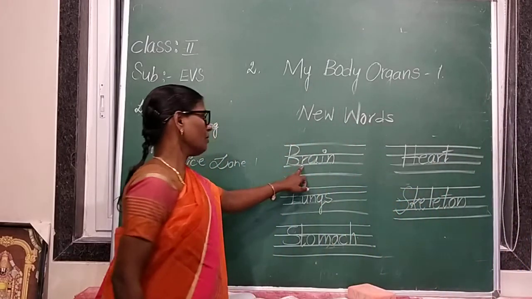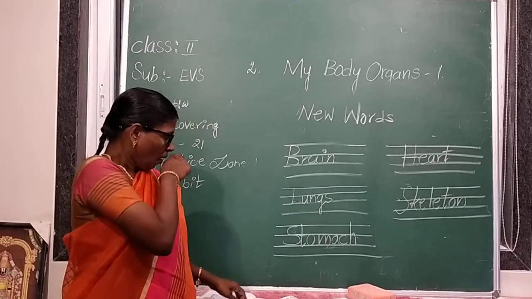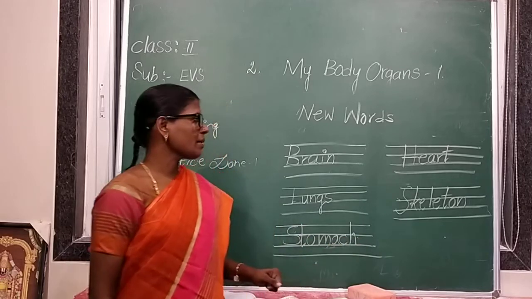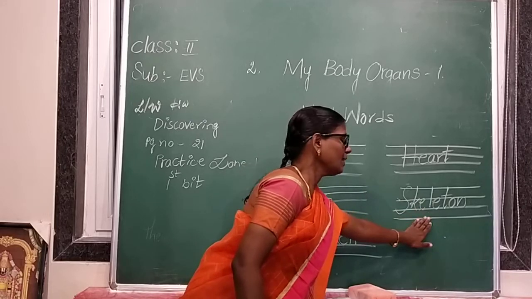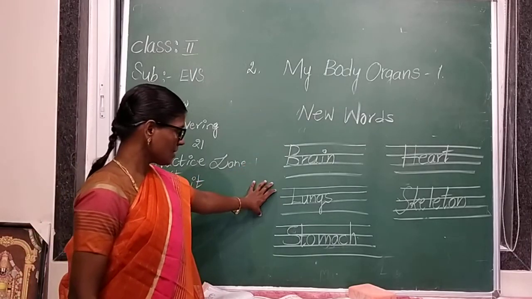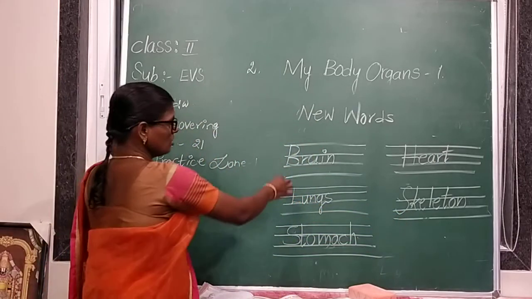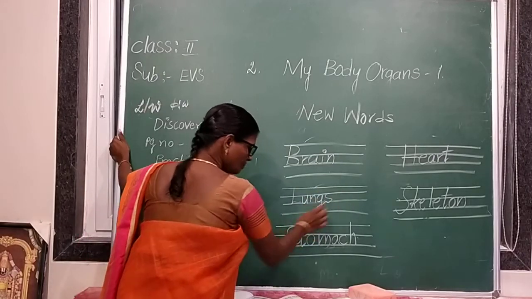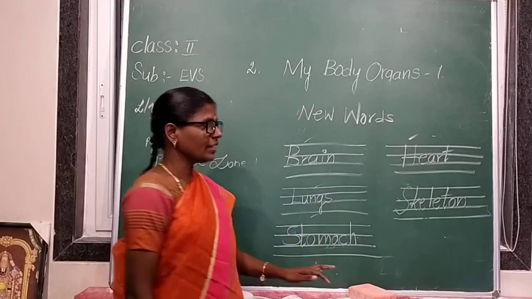Repeat after me, everyone. Brain. Lungs. Stomach. Heart. Skeleton. Brain, lungs, stomach, heart and skeleton. Brain also internal organ, lungs also internal organ, stomach also and heart also internal organ, skeleton also internal organ.